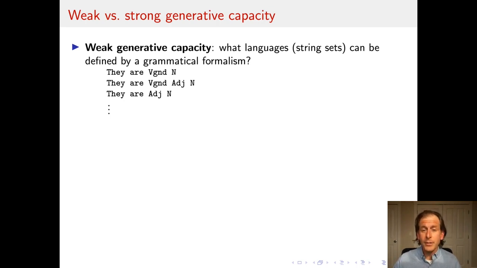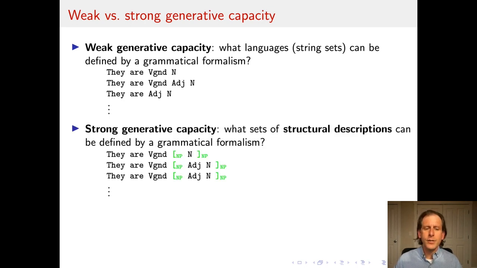In our case, it's language. For example, if we're looking at sentences, we're interested in grammatical objects, syntactic objects. So the weak generative capacity of a device or grammatical formalism is what languages, as string sets, as we looked at in formal language theory already, can be defined by a grammatical formalism. And so these examples, where the tokens, the actual string elements, are just words or maybe parts of speech, are an example of something that we can talk about with weak generative capacity.